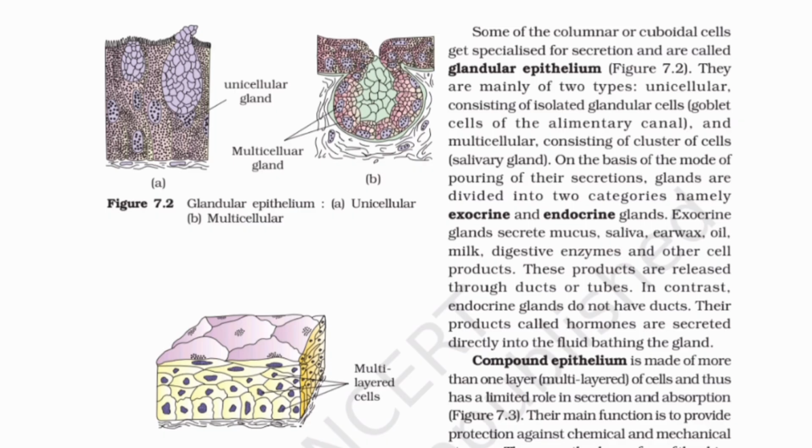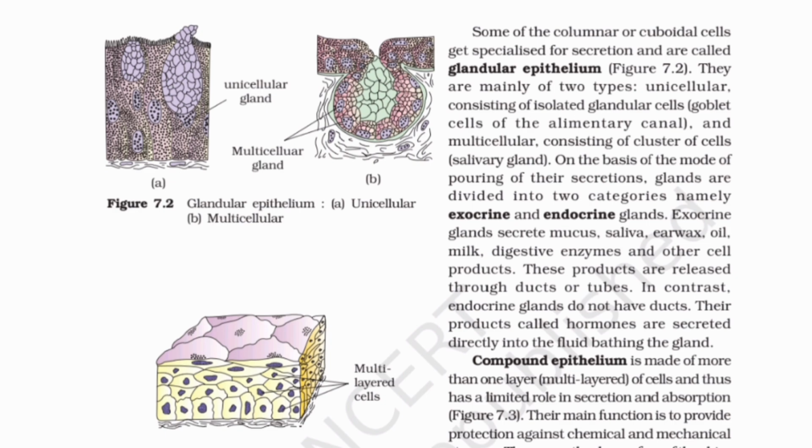Some of the columnar or cuboidal cells get specialized for secretion and are called glandular epithelium. Figure 7.2. They are mainly of 2 types: unicellular, consisting of isolated glandular cells, goblet cells of the alimentary canal, and multicellular, consisting of cluster of cells, salivary gland.